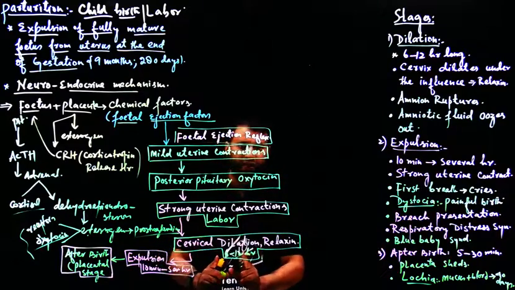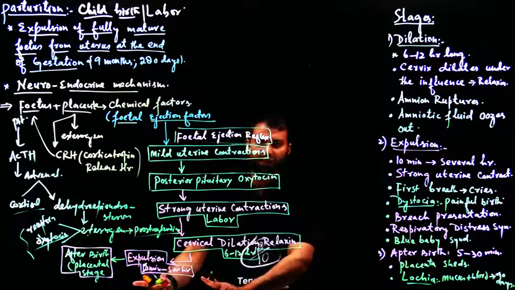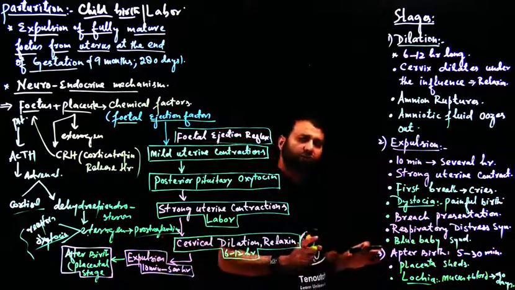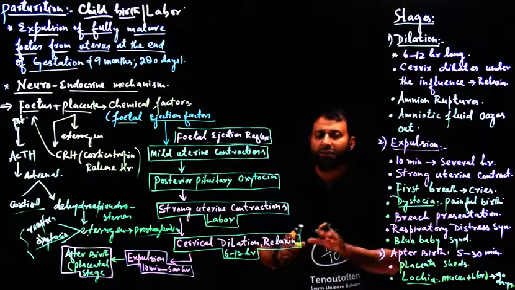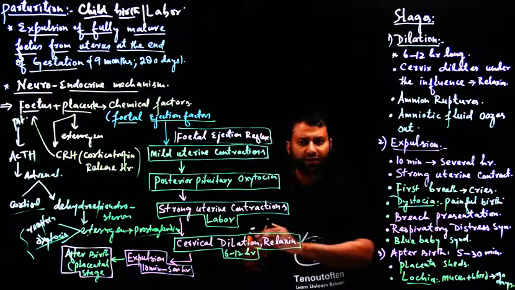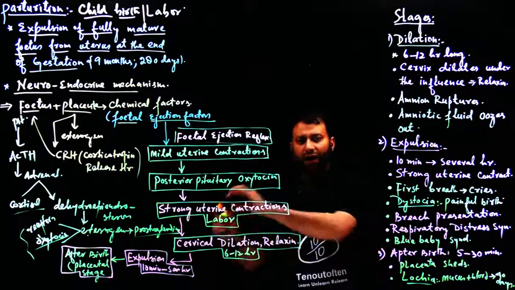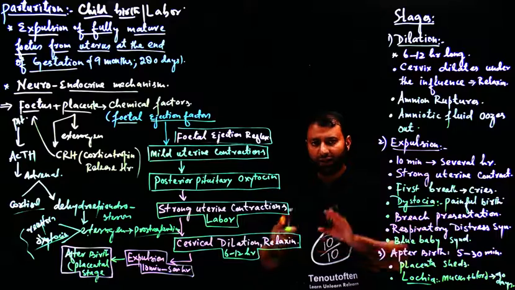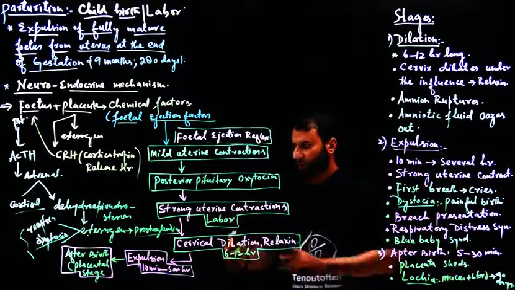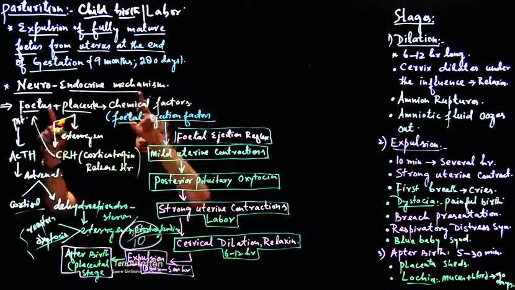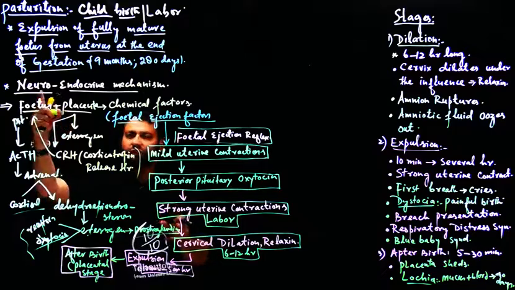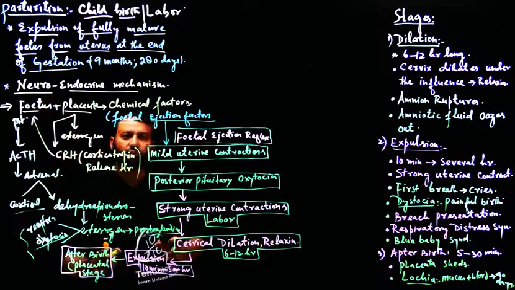So cervical dilation phase is followed by expulsion phase. This also lasts for some 10 minutes or maybe for many hours. Then when the fetus comes out of the body, after some time, after some say 5 to 10 minutes or after 30 minutes, the placenta also detaches from the uterus and it also comes out of the body, and that coming out of placenta is called as after birth. So as such, we see how this process of parturition is completed, and we see that it is both under the control of nervous system and under the control of hormones.